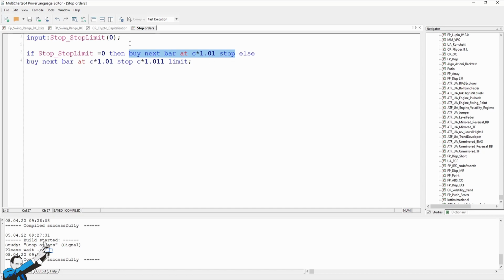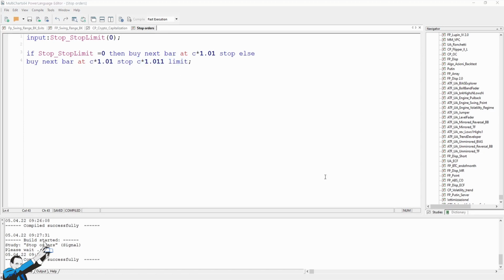Otherwise, if this input has a number other than 0, we'll place a buy order with a stop order at 1%. But you see that after that I've also added a limit order at 1.1%. This is the syntax to send a stop limit order. So we need to insert the stop price and immediately afterwards the value of the limit price.